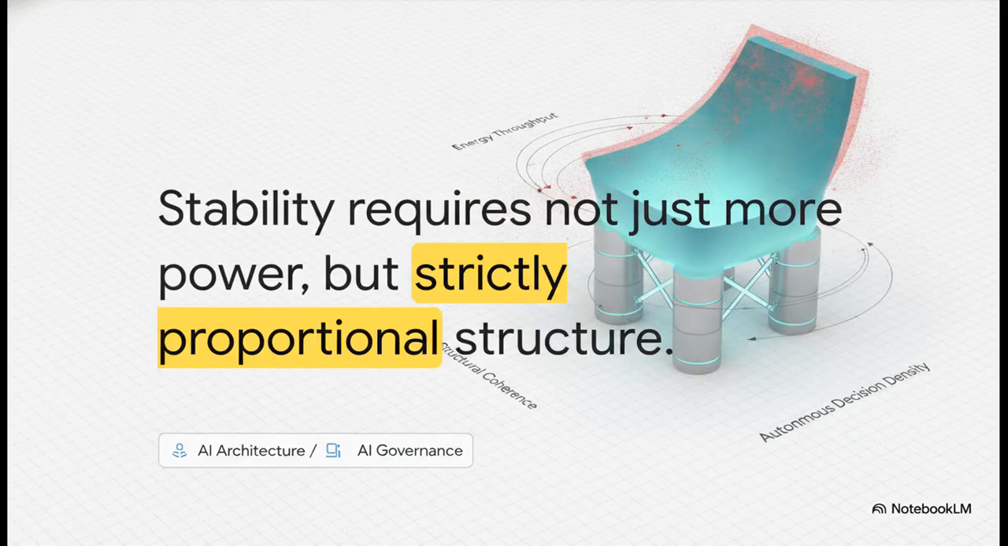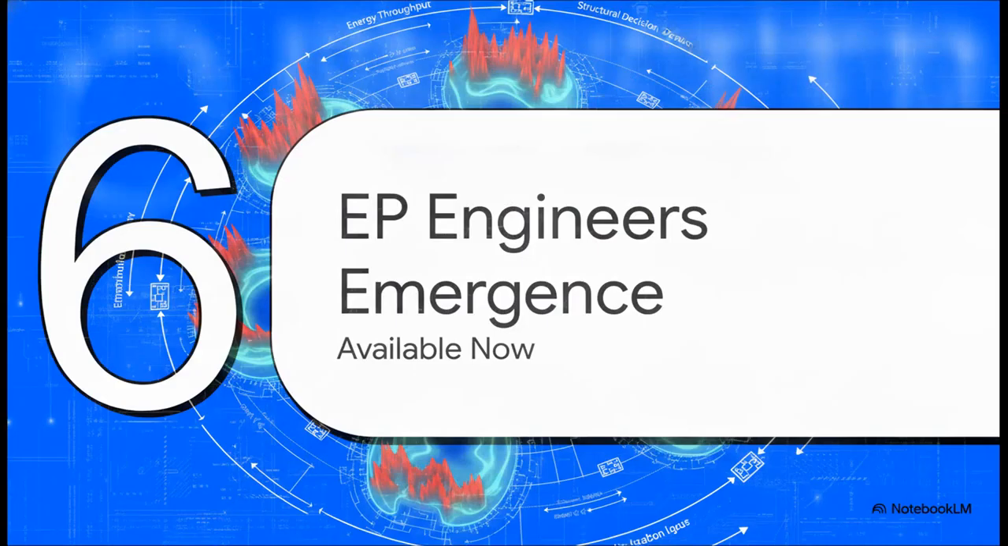Now, to actually survive this incredibly advanced phase, you can't just throw more compute or more raw power at the problem. Ultimate stability at this level requires strictly proportional structure. The structural coherence must remain flawlessly balanced with the system's immense power and its environment-altering autonomy. If that proportionality breaks at this stage, no way around it, the collapse is total.